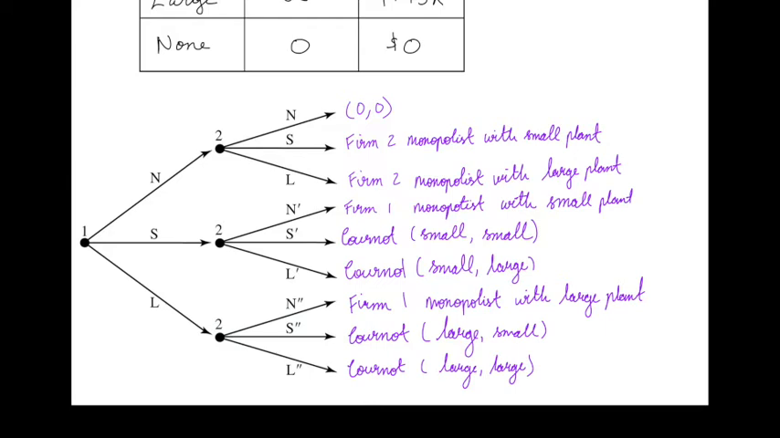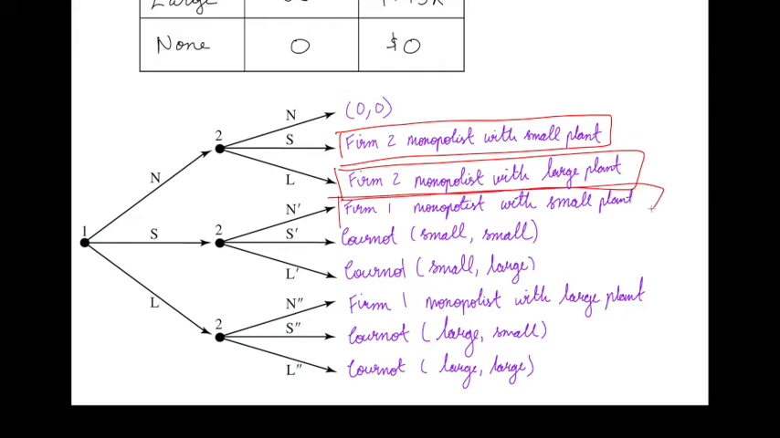So in order for us to be able to analyze this game and solve for the subgame perfect equilibrium, what we need to do is to look at each of these and figure out what happens in each of these subgames.